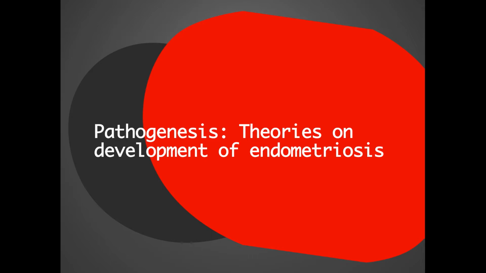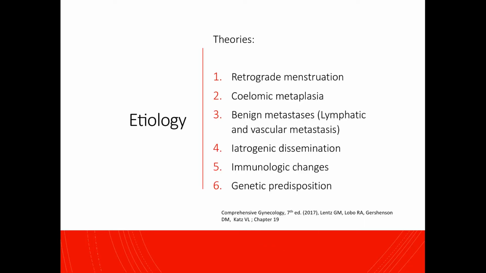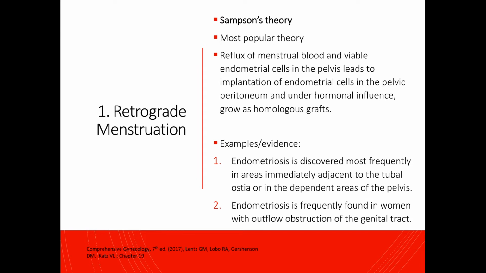Now we talk about the pathogenesis of endometriosis with emphasis on the theories on the development of endometriosis. Here are the theories that explain the development of endometriosis. So we'll discuss this one by one. First is the retrograde menstruation. This is also called Sampson's theory of retrograde menstruation, and this is the most popular theory.